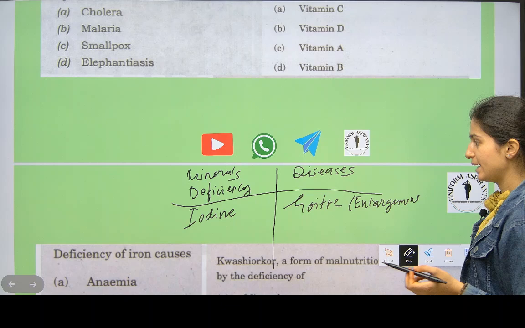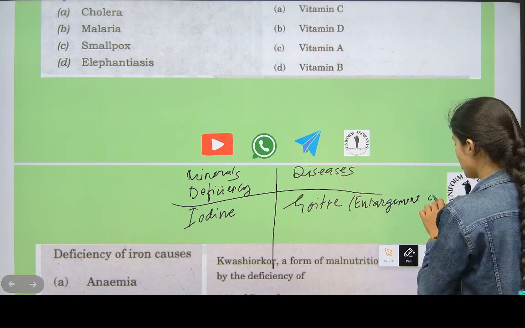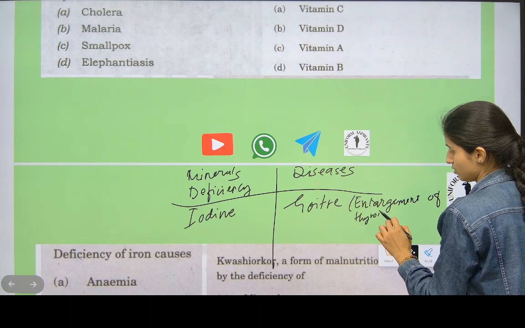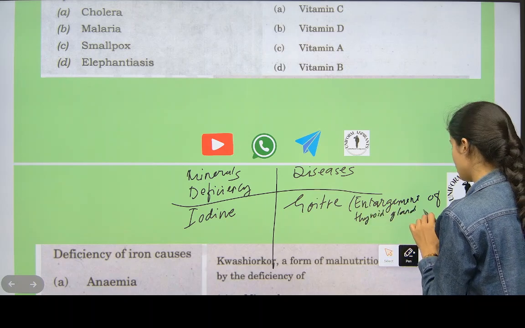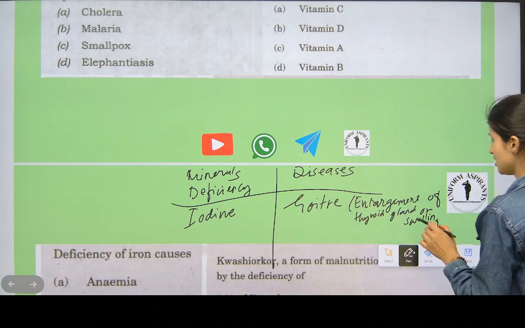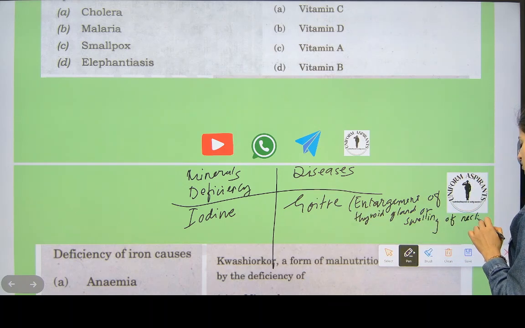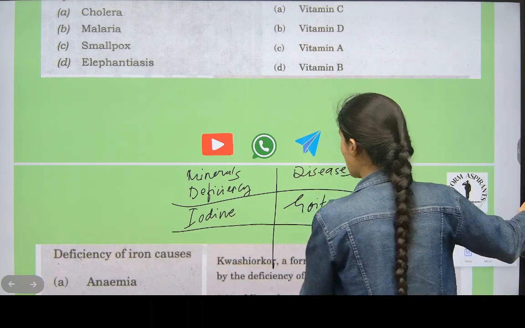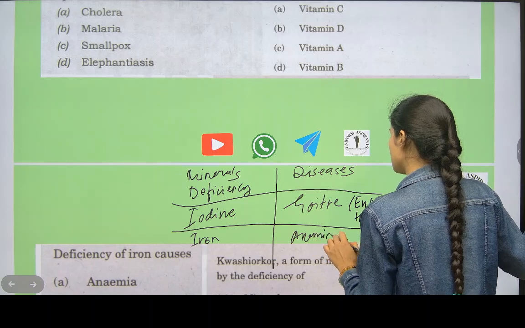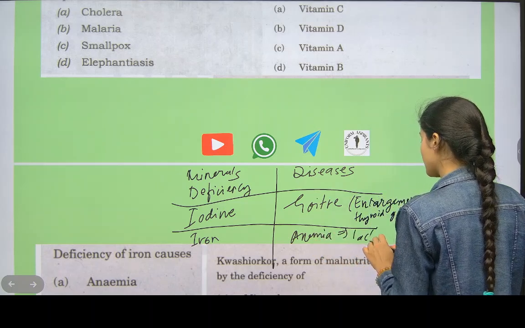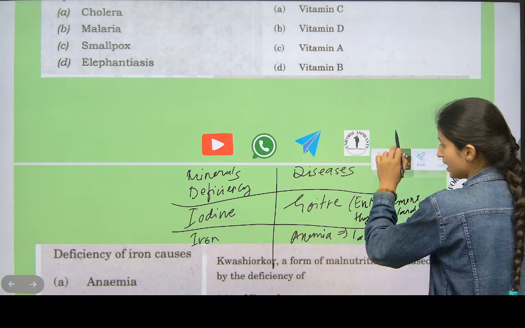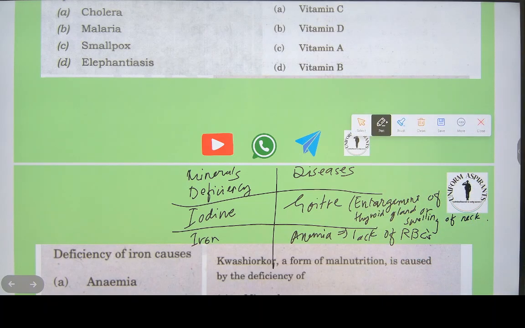Enlargement of the thyroid gland, or swelling of the neck. In many people thyroid swelling is seen in the neck. Then next, deficiency of iron, we saw now: anemia. Anemia means red blood cells are less, lack of RBCs.